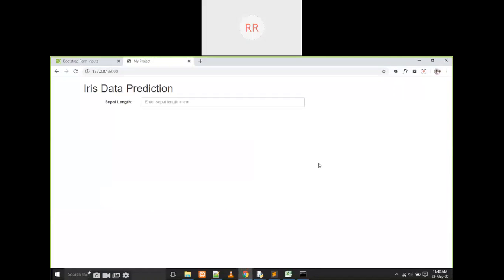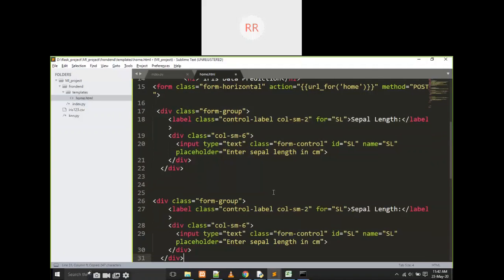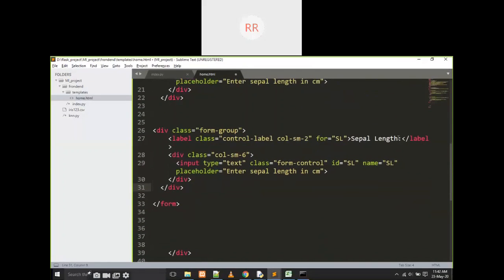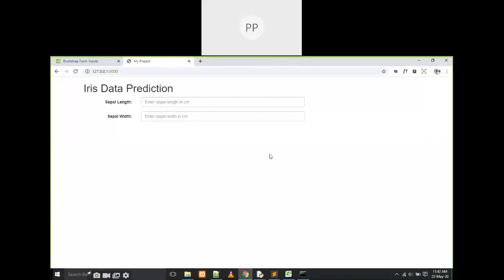If you observe here, input type is equal to text, and we have to give id equal to SL for sepal length, name equal to SL. We have to modify it every time, and the placeholder is enter sepal length in centimeters. If I execute it, you can see one text box is there in which we can enter some text. This is the sepal length. In the same way, we copy this and paste here. What is this name? This is sepal width, right? I am going to change it to sepal width. We have to keep the names unique every time.